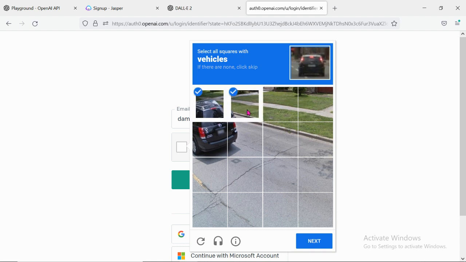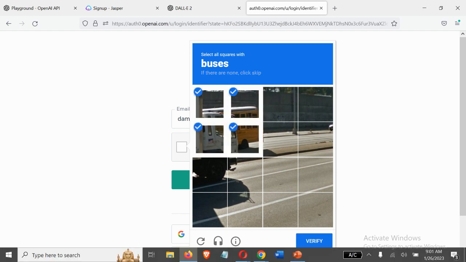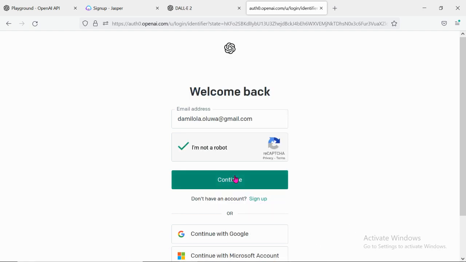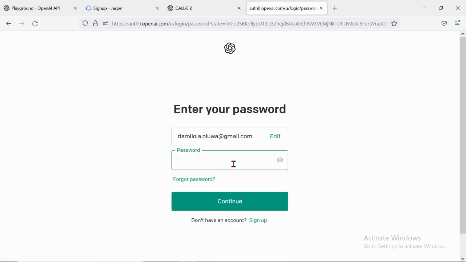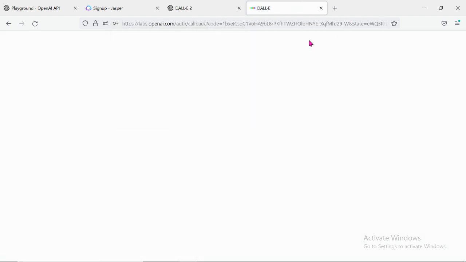Select all the vehicles, buses, then click on continue. For the password, I'm not sure I remember the password I used on there, but let me see. Okay, let me try this and see. Okay, it went in.